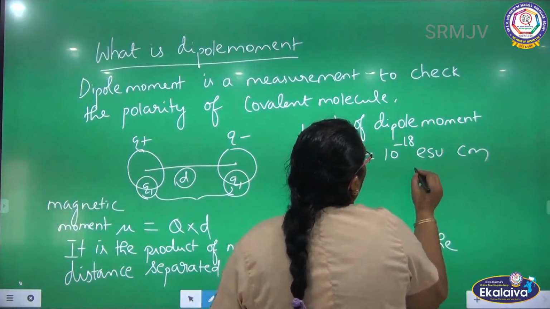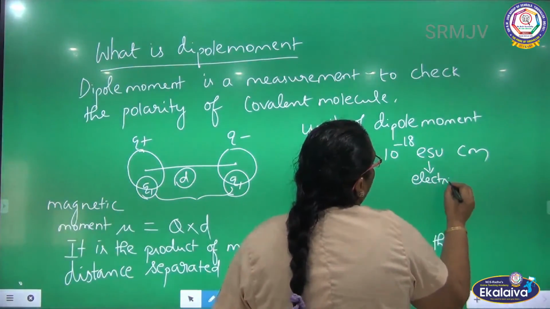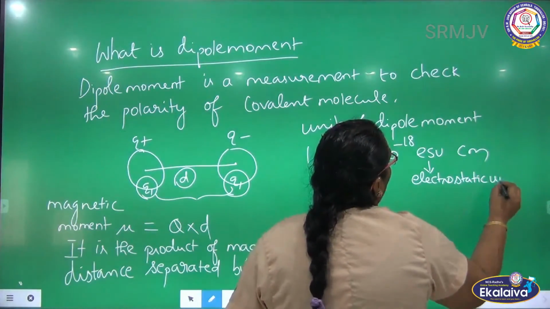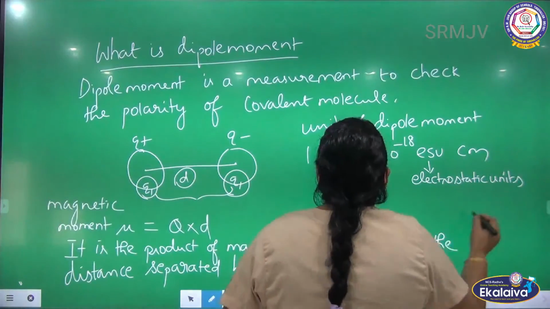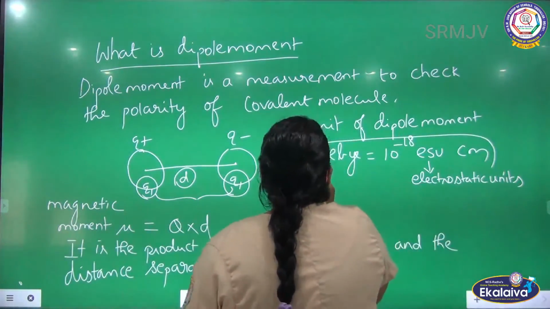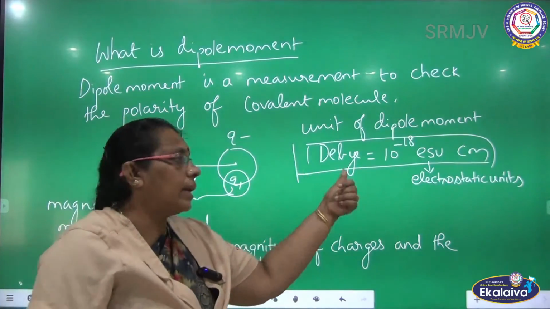What is this ESU? ESU is nothing but electrostatic units. So this is the unit for dipole moment.